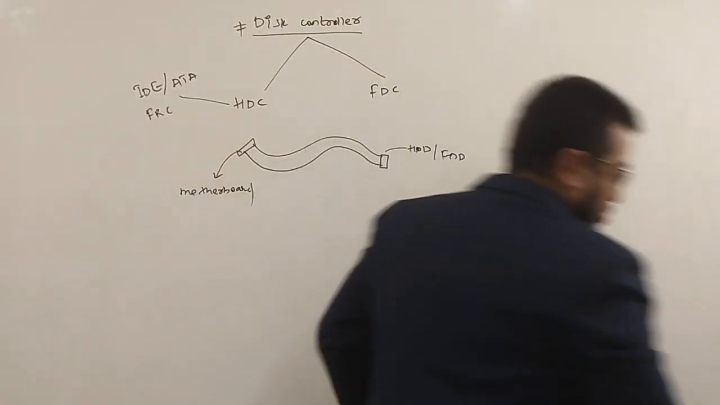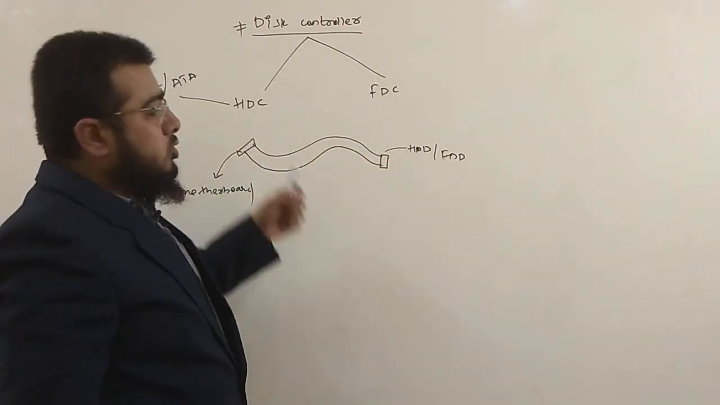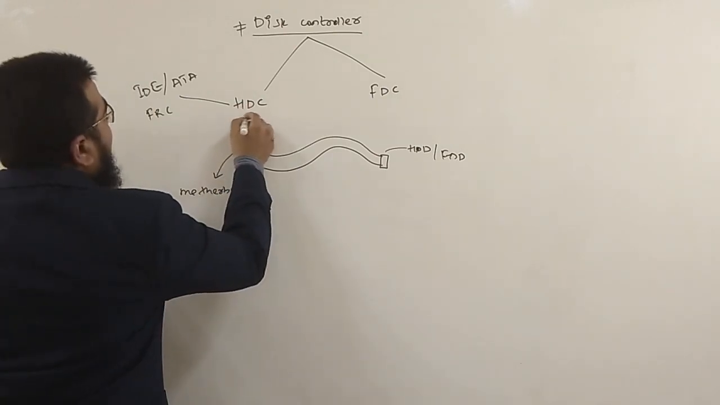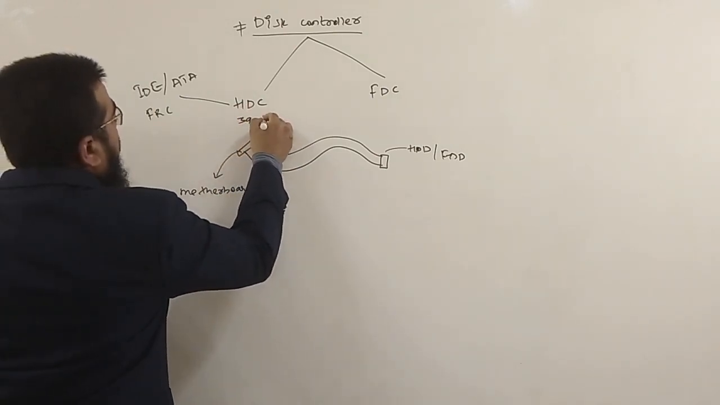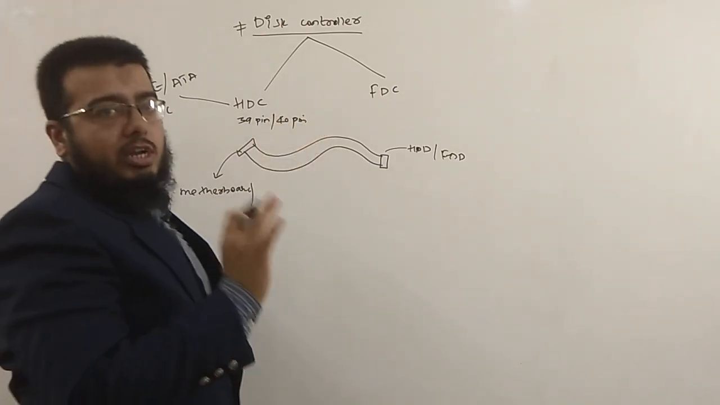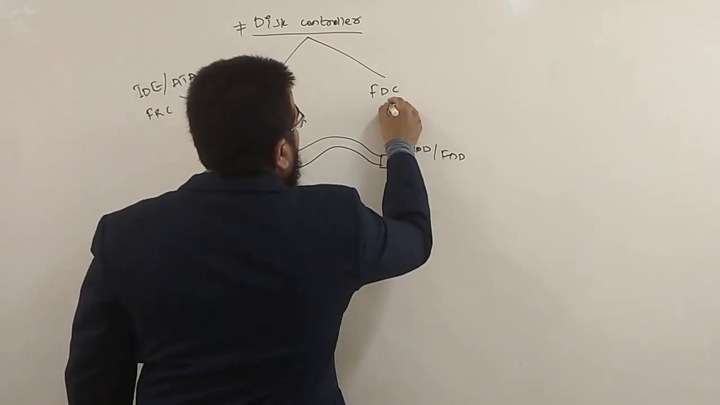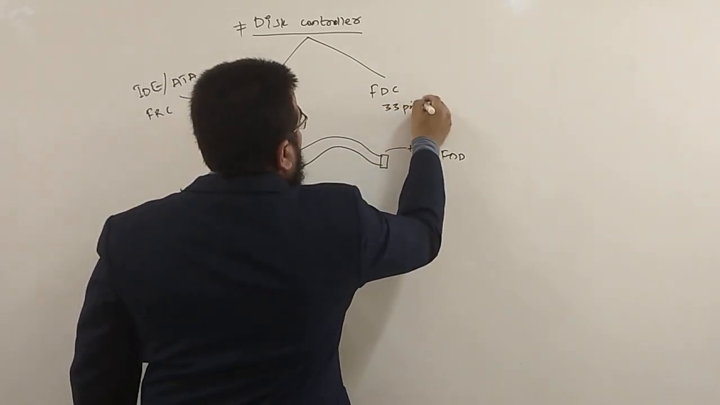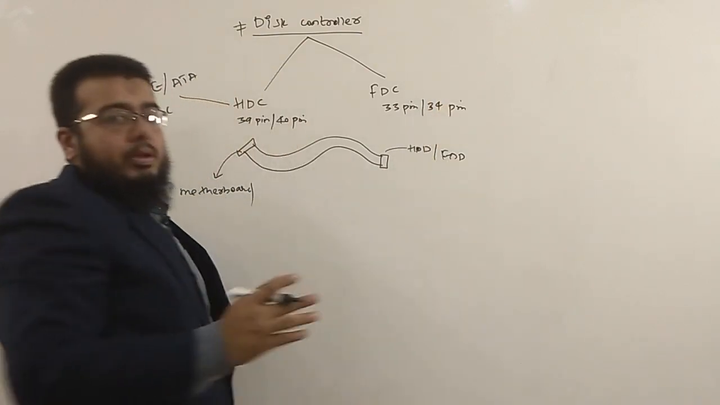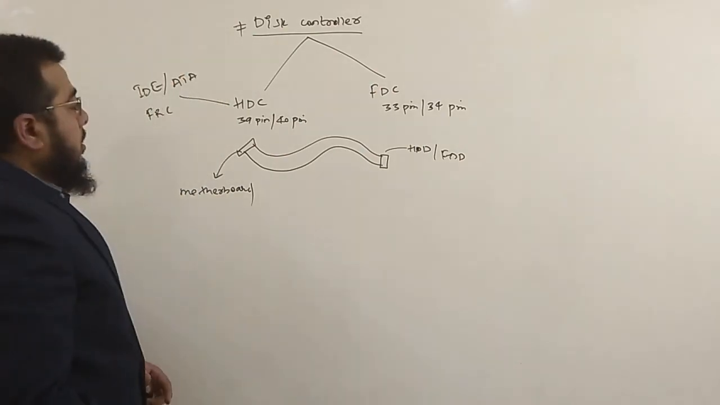What happens here is, it will control the hard disk or the floppy disk. In case of hard disk, it will be 39 pin or 40 pin. Generally, it is 40 pin or 40 wire ribbon cable. For the floppy, it will be either 33 pin or 34 pin. One pin here and there, not an issue.